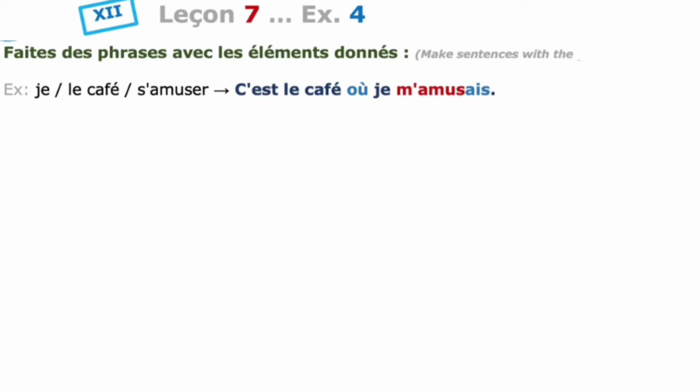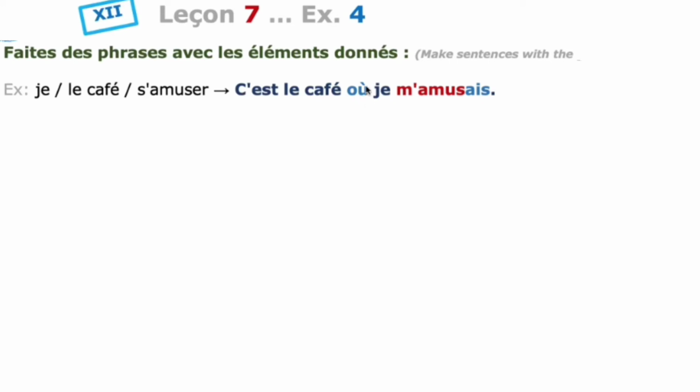When the subject is vous, the imperfect ending is iez. When the subject pronoun is plural, the imperfect ending is aient. So these are the endings of the imperfect according to the subject. And for the stem, you take the nous form of the verb and remove ons. You are getting the stem.